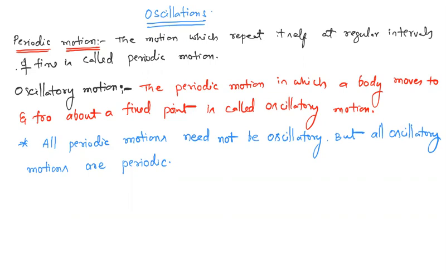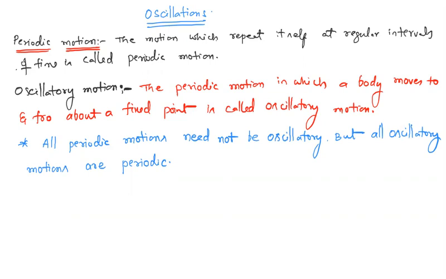Now, we have to discuss the other one, that is called oscillatory motion. Oscillatory motion is compulsorily periodic motion. What is meant by oscillatory motion? The periodic motion in which a body moves to and fro about a fixed point is called oscillatory motion.